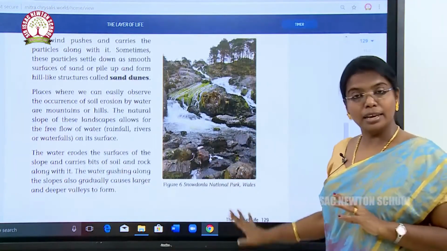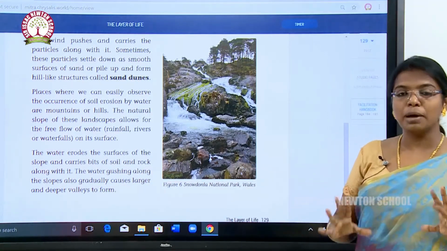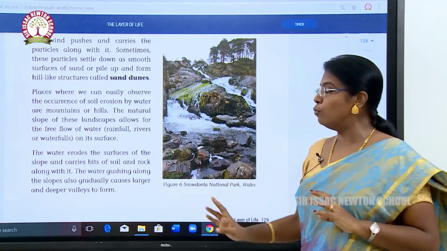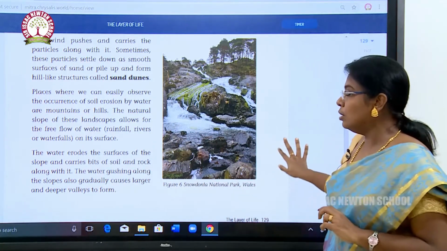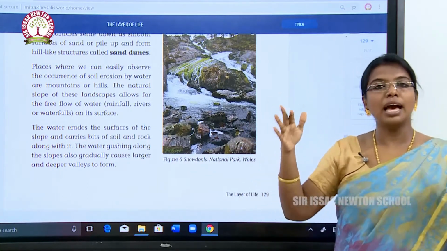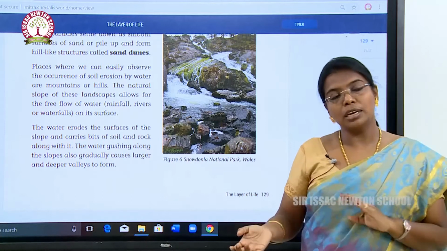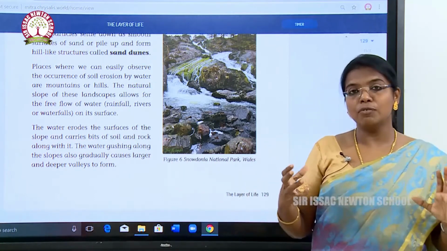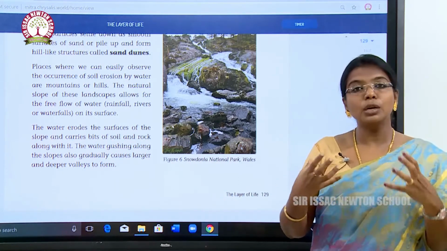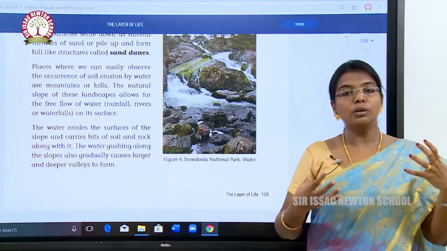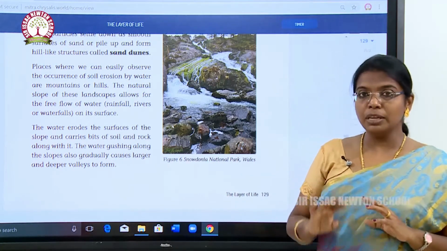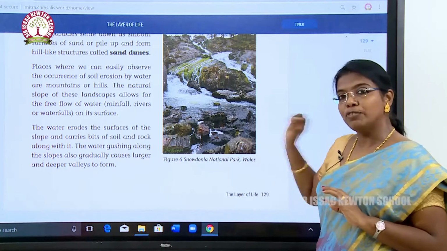In the hilly areas, the soil erosion is by water. The natural slope of these landscapes allows for free flow of water on the surface. Because of rainfall and rivers, the mountains, which have rocks and soils, face floods and heavy rainfall, and the soil will be eroded. The topmost soil is very loose in nature, so because of the loosening, it all gets eroded by heavy rainfall or flood.